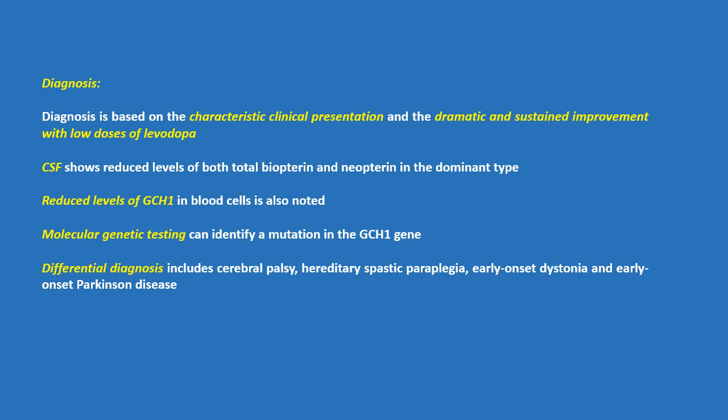Diagnosis. This is based on the characteristic clinical presentation and the dramatic and sustained improvement with low doses of levodopa. CSF shows reduced levels of both total biopterin and neopterin in the dominant type. Reduced levels of GCH1 in blood cells is also noted. Molecular genetic testing can identify a mutation in the GCH1 gene. Differential diagnosis includes cerebral palsy, hereditary spastic paraplegia, early onset dystonia, and early onset Parkinson disease.